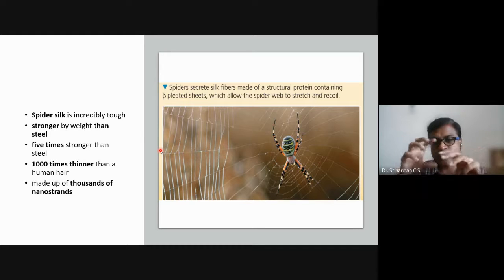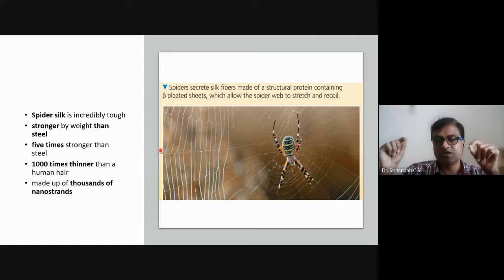Instead of mining, you just take the gene and, with the help of a biotechnologist, you cut the gene and put it in some bacteria, grow the bacteria, and it will give you a lot of proteins like this, and with these proteins you make steel, which will be stronger. The only thing is there could be some challenging steps. If that is done, you can get a very good steel. So proteins are very, very important like that.